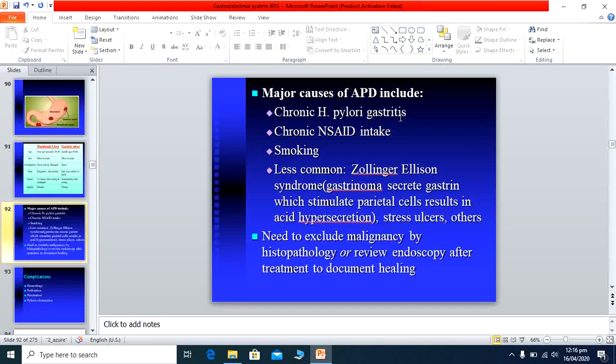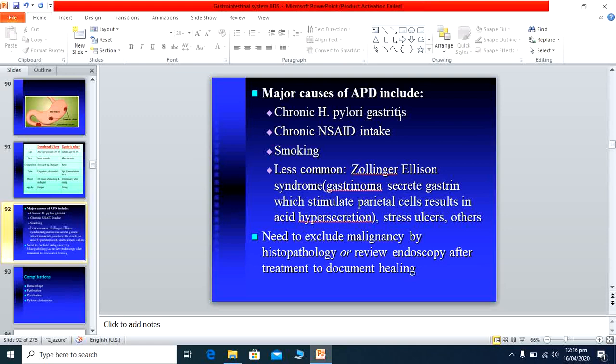Then the less common causes are Zollinger-Ellison syndrome, where a gastrinoma secretes gastrin, which stimulates the parietal cells, resulting in acid hypersecretion. Other are stress ulcers, and these ulcers must be excluded from malignancies.